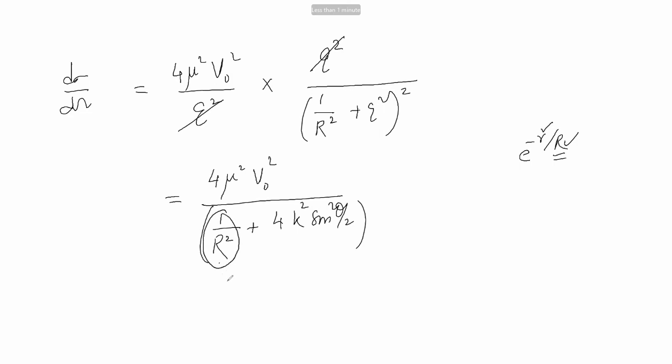That means 1 by distance square means Fermi minus 2, plus k square, this is the momentum which will be in GeV square, and that means this is also inverse of the distance, Fermi minus 2. We are adding quantities of the same dimension, and therefore what is the dimension of the denominator?